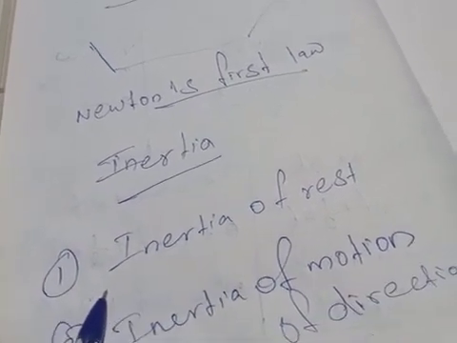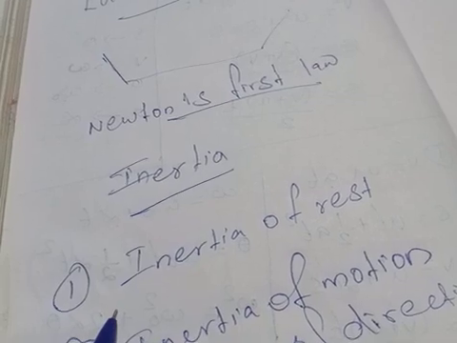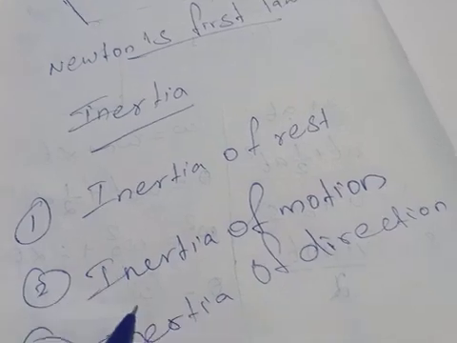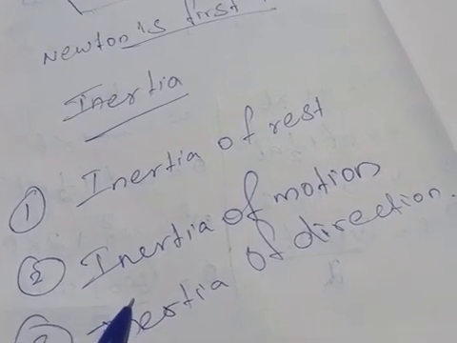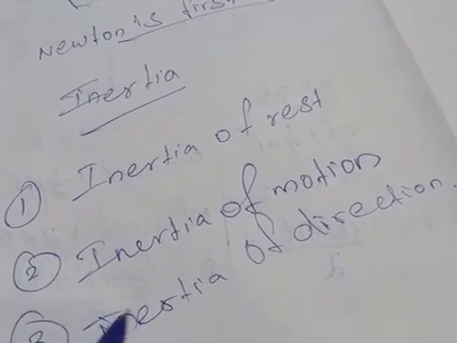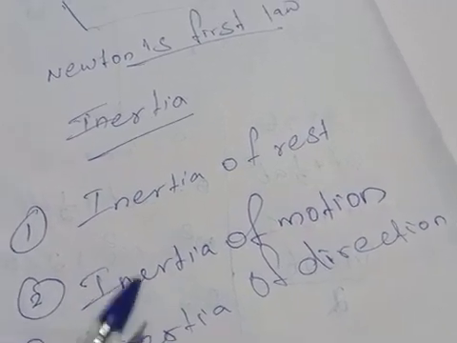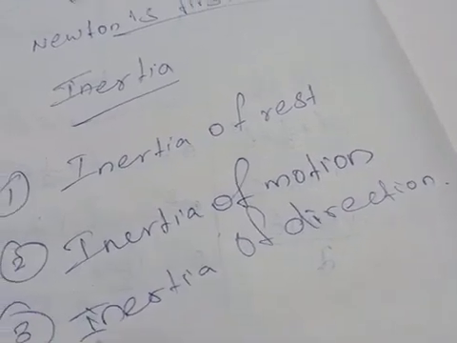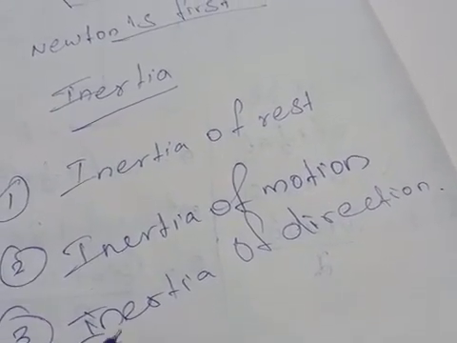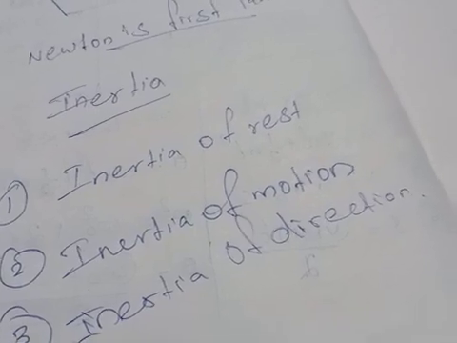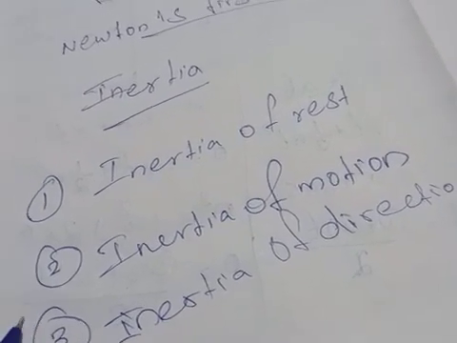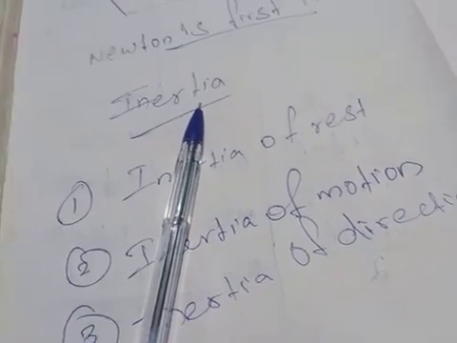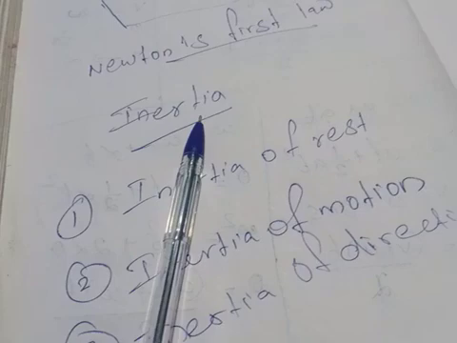Inertia of rest is the inability of an object to change its state of rest. Inertia of motion is the inability of an object to change its state of uniform speed on its own. Inertia of direction is the inability of an object to change its direction of motion on its own. So all of you go through these examples and definitions through this video session.